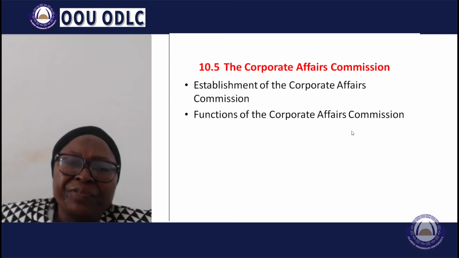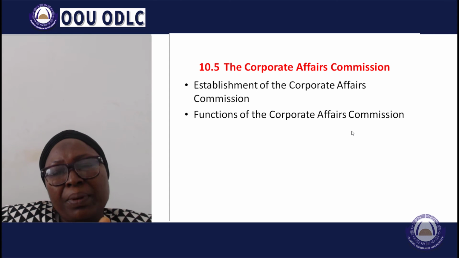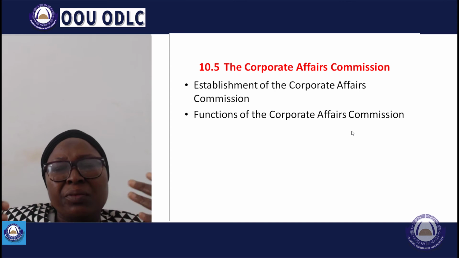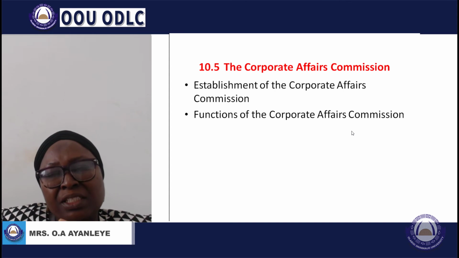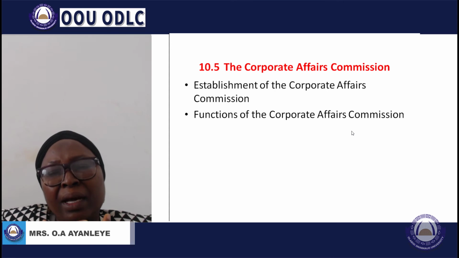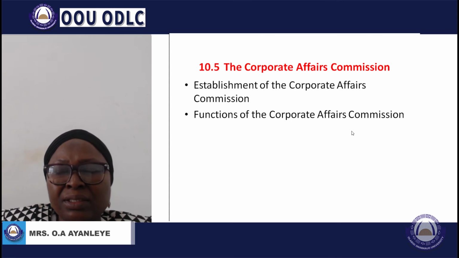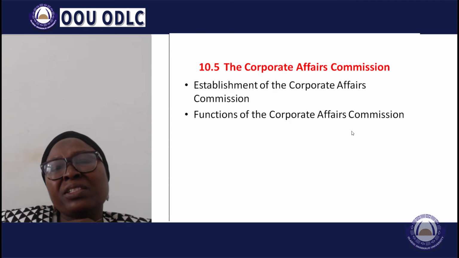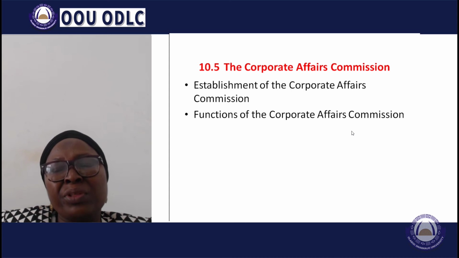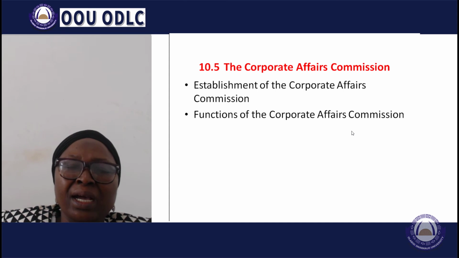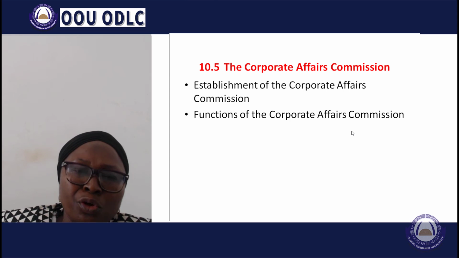The Corporate Affairs Commission. When we're talking about companies, we've looked at the incorporation of companies, we've looked at partnerships, business names and also incorporated trustees. Now there's a body that has the responsibility of registering or incorporating these types of business associations that we've mentioned earlier, and that is the Corporate Affairs Commission.